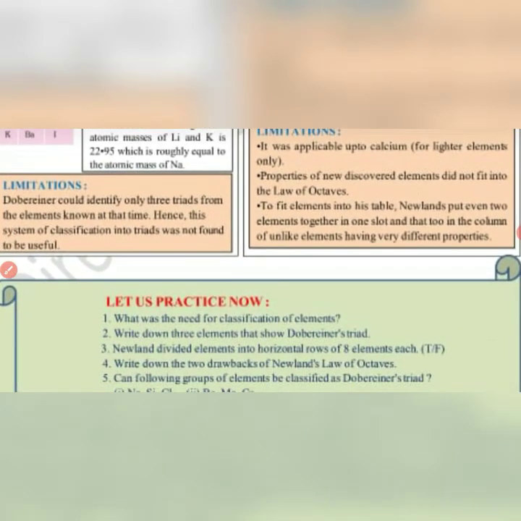Now the second question is, write down three elements that show Dobereiner's triad. As we have taken the example of lithium, sodium and potassium, we have three triads, so we can write any one of these triads. Each triad has three elements.